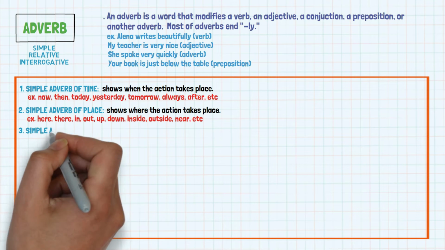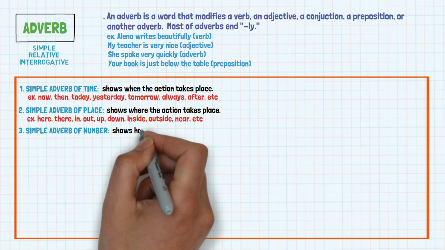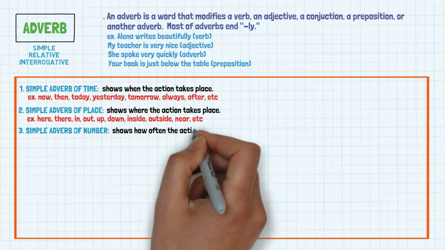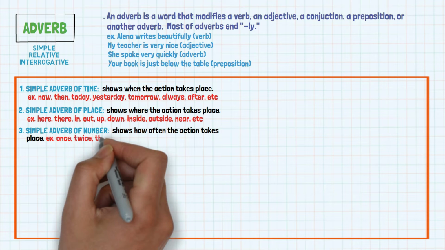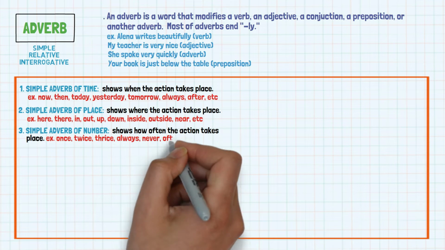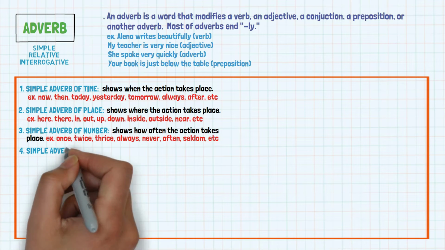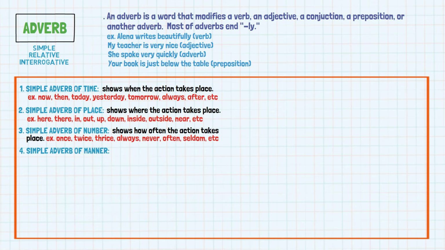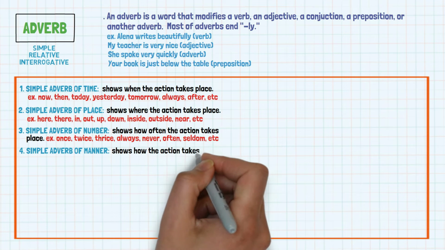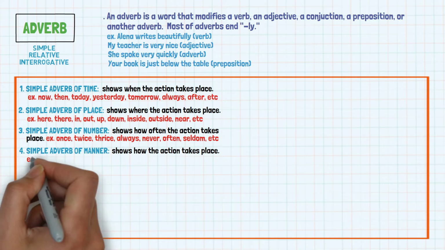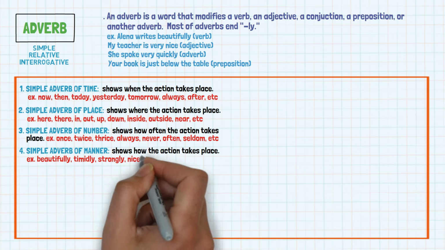3. Simple adverb of number. Simple adverb of number shows how often the action takes place. For example, once, twice, thrice, always, never, often, seldom, etc. 4. Simple adverb of manner. Simple adverb of manner shows how the action takes place. For example, beautifully, timidly, strongly, nicely, bravely, etc.